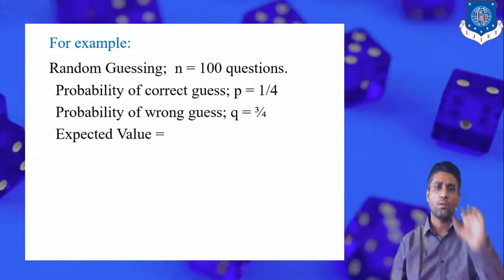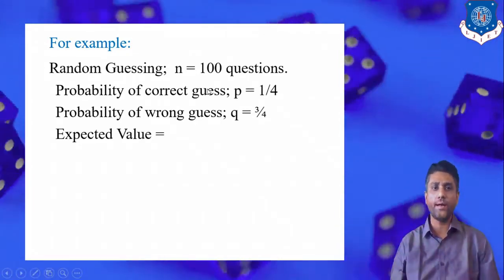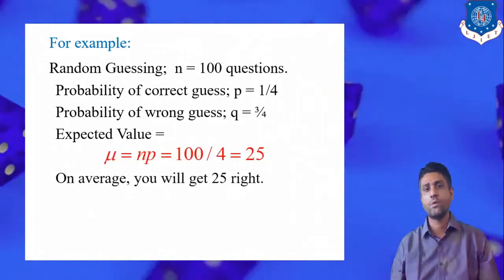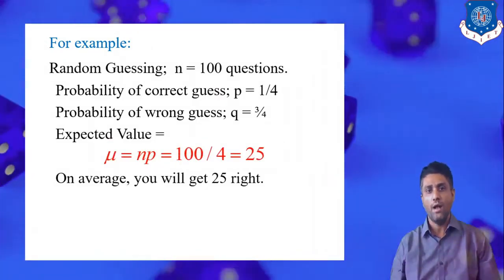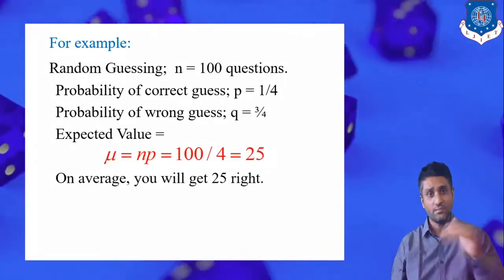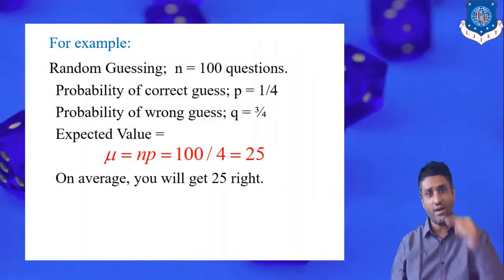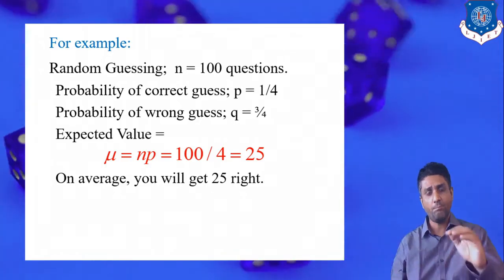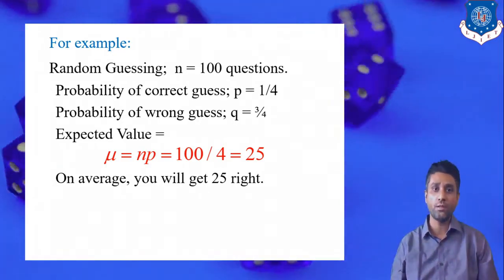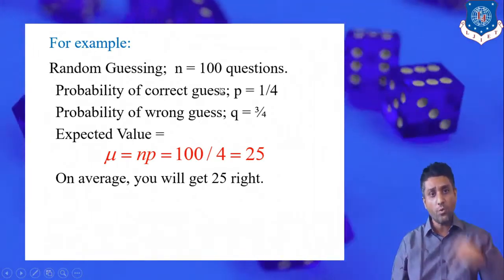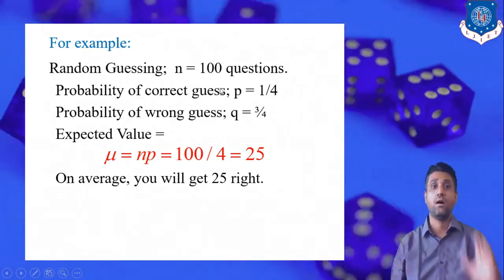Now on the basis of this, we have to calculate the expected value, that is the mean, and we know that mu is equal to n into p. Here n is the total number of trials. We select one random option in a particular question, but the competitive exam contains 100 questions, so we repeat the same experiment 100 times.